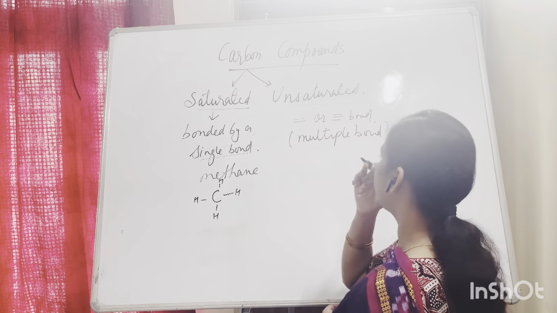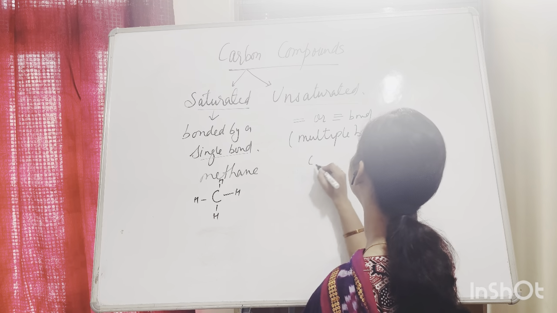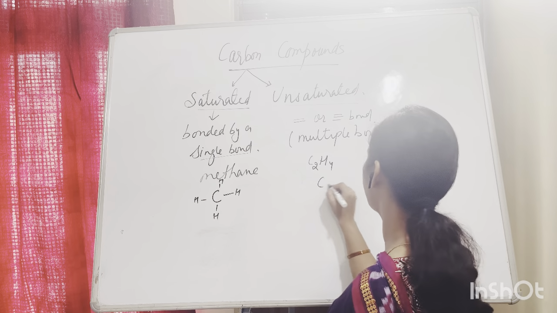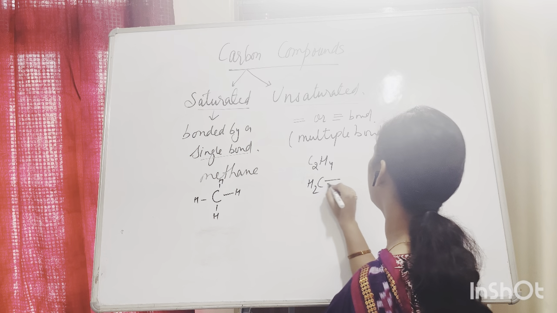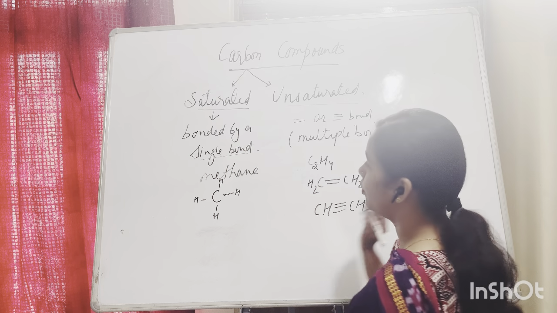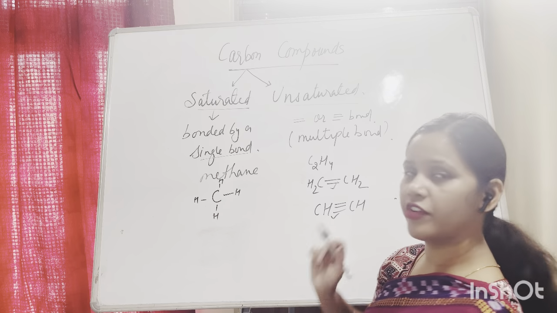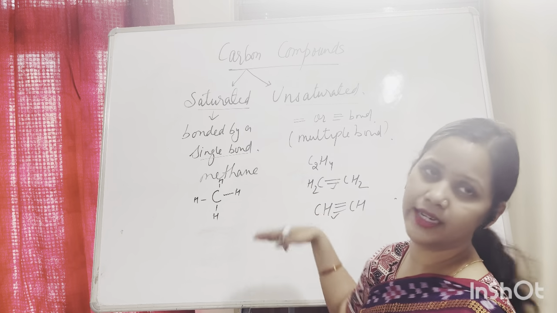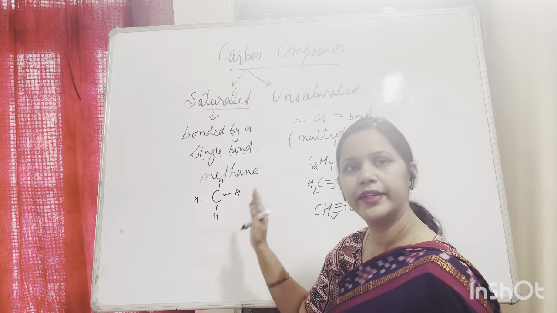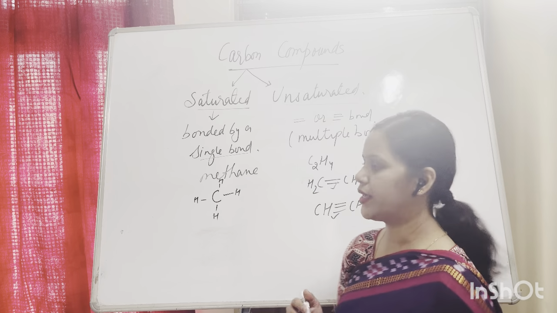Now if we talk about multiple bonds, double or triple bond, for example we have C2H4, okay, we'll be discussing it in the later half of the chapter. So here CH2 double bond CH2 or CH triple bond CH. So if there is existence of a double bond or a triple bond, if a multiple bond is there, then it is an unsaturated compound. So I hope the difference is clear. Saturated where only single bonds are present, unsaturated where double or triple bond is present.